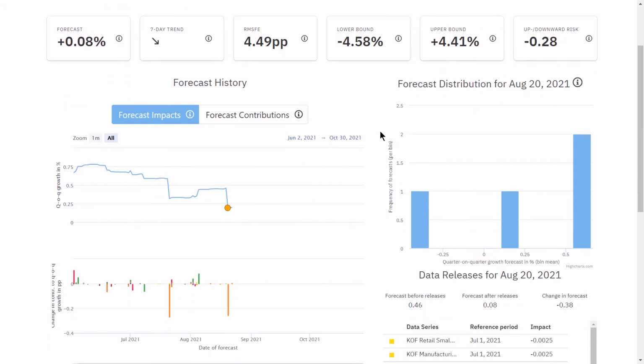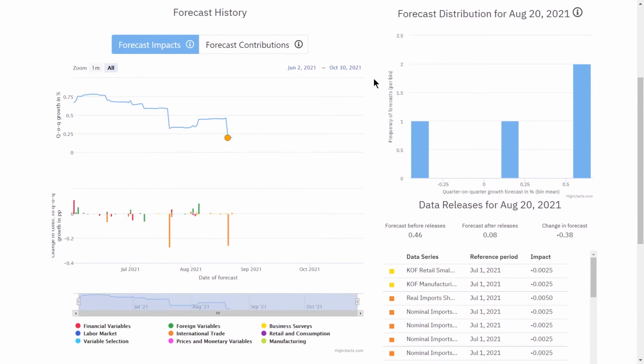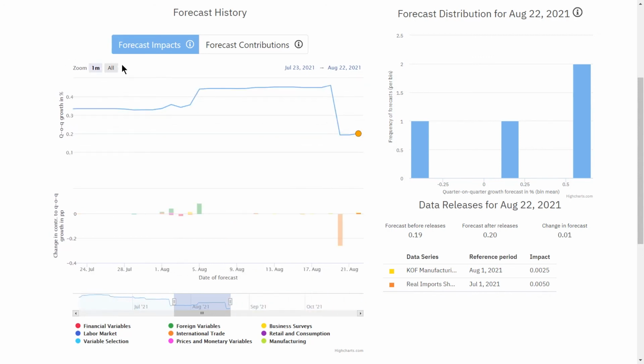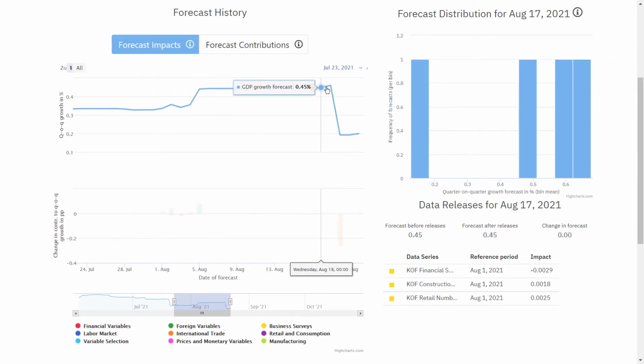Below, you can see the evolution of the forecast over time for the selected country and target period. The time period shown can be adjusted in several ways, either by clicking the zoom buttons, by selecting the date directly, or by sliding the window at the bottom. A specific date can be selected by clicking into the chart.